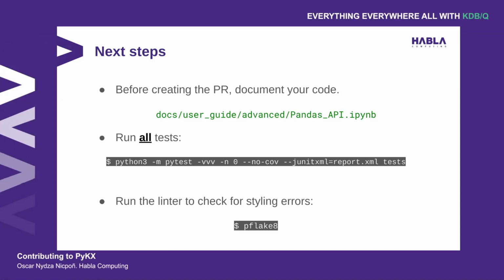So before creating the pull request, you need to make sure that you have three things. You need to have the code, you need to have the tests, and you need to have the documentation. And the documentation, as for the Pandas API functions, goes into this Pandas API notebook, right? So once again, we have based our implementation on mean and median. We've based our tests on mean and median, so our documentation should be no different. We should be looking at how those two functions are documented and base our own on that.